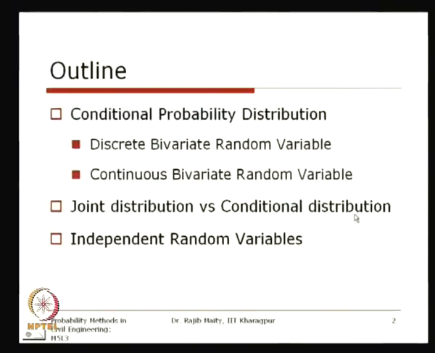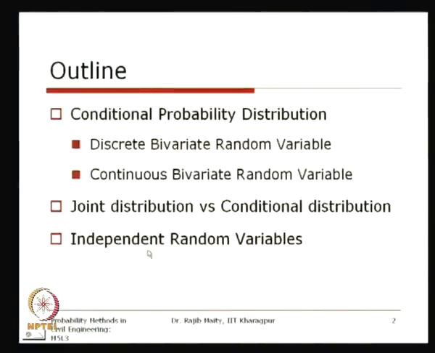Another thing which comes from the conditional probability distribution is independent random variables. As the language refers to, these are two random variables which are independent of each other, that is, the outcome of one random experiment is not influenced by the outcome of the other.